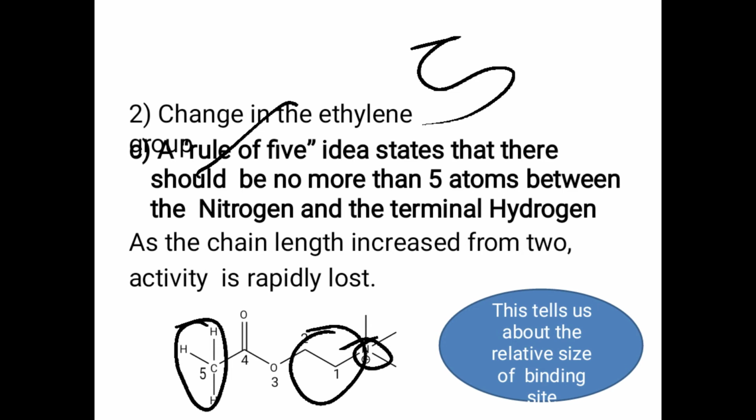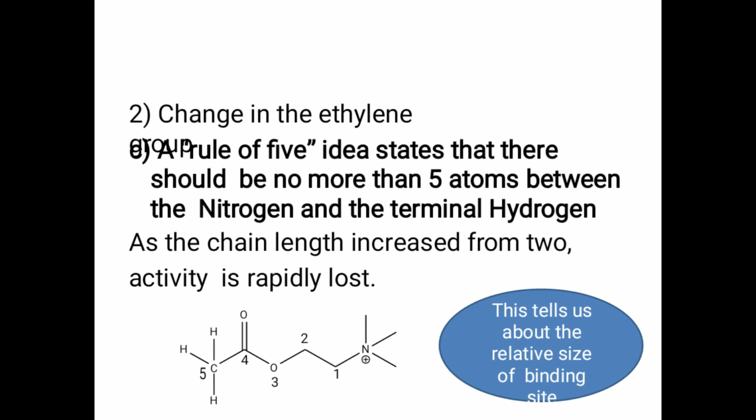So here you can observe clearly, 1, 2, 3, 4, and 5. So the distance between this hydrogen and this nitrogen is occupied with 5 atoms, and it gives the optimum activity. That is the rule of 5.